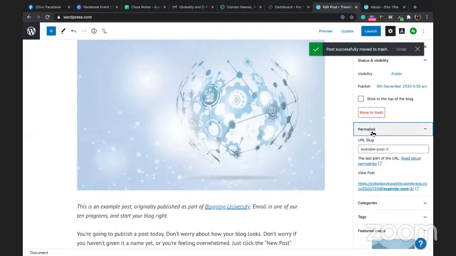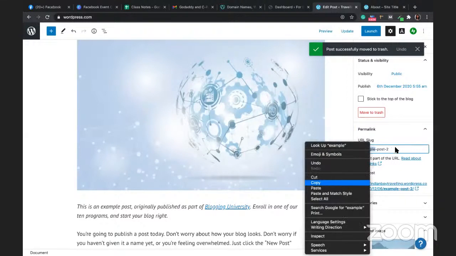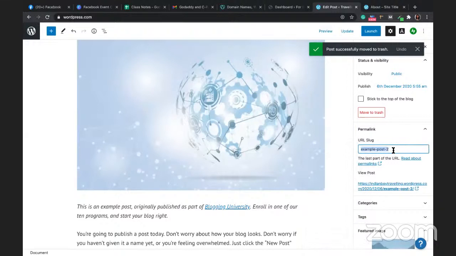Change the permalink if you want. This is called permalink. It will be like travelingindianboy.wordpress.com/trip-to-kailash. So the trip to Kailash should come over here in the slug part. So all the SEO students, you know the benefit or the importance of slug. So it should have the keywords. It should be in this section, the slug part. Okay, so once I've written all the post, slug is also there for pages. Right now I'm just showing you that for the post. Then preview the page. If you like it, then launch it. So I've launched it.